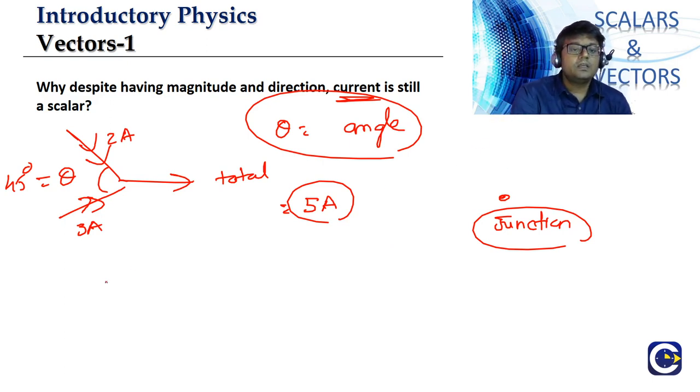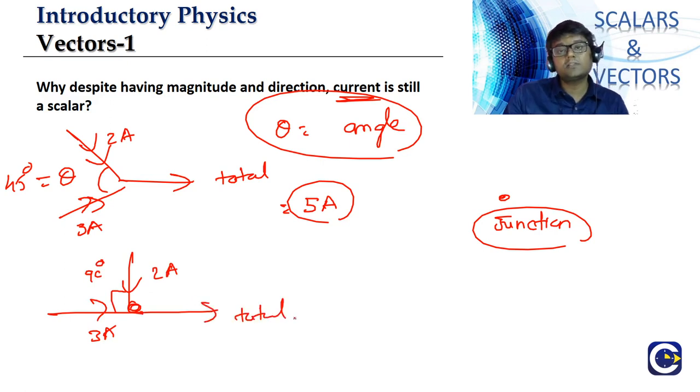If I change the angle between the two current wires from 45 to say 90 degrees, in this case also, 2 ampere is coming from this side and 3 ampere from this side. What is the total current coming in? 2 plus 3, 5, and the total current leaving must be equal to 5 amperes.